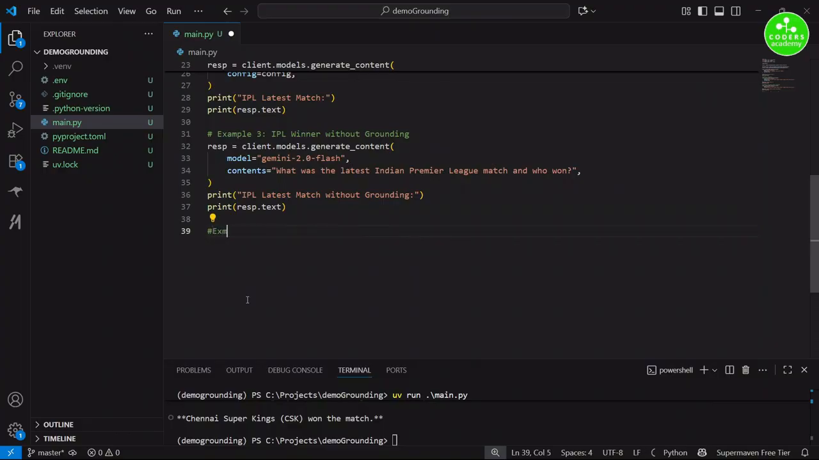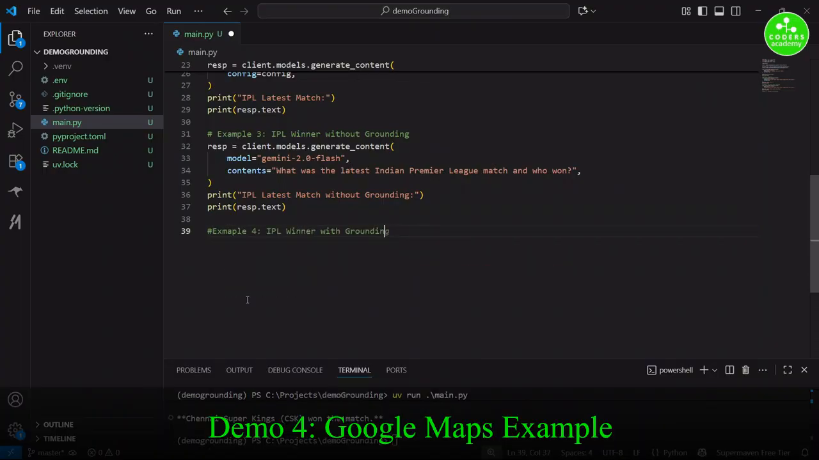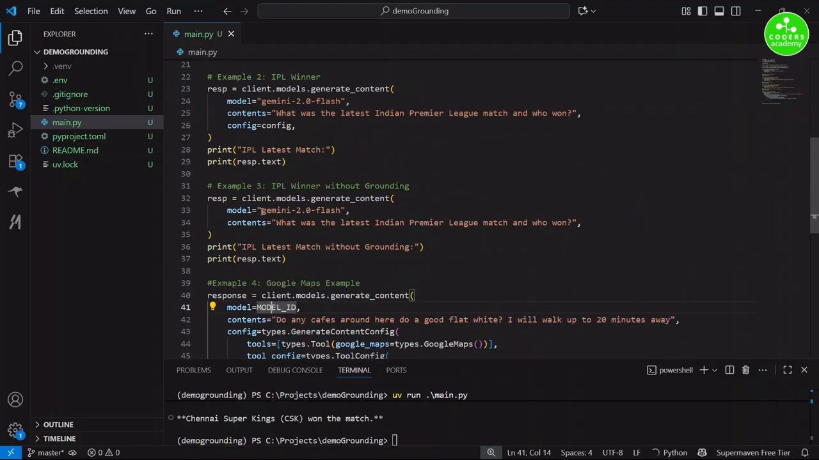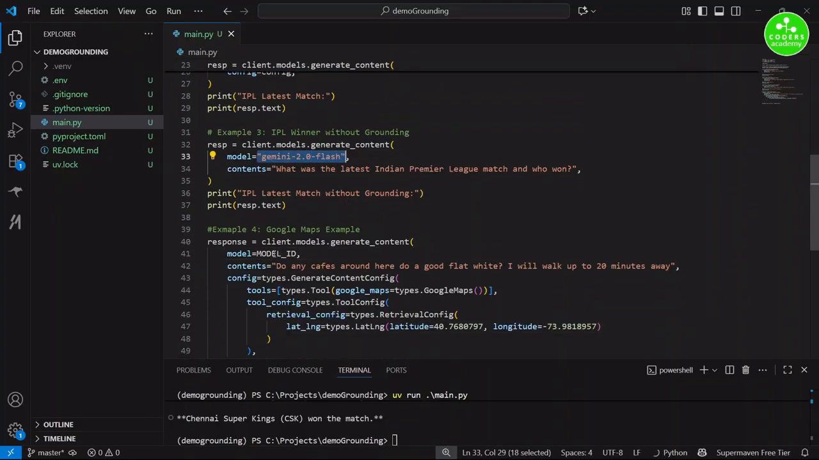In the fourth and the final example, we'll take a look at an example for maps, Google Maps. So what we'll do is Google Maps example. So everything remains pretty much the same. It's only the tooling that will change. Okay. So here we have created a response object. The model, we'll just change it to Gemini 2.0 Flash. Okay. And this time our prompt becomes, do you have any cafes that serve a good flat white? And I can walk up to 20 minutes.